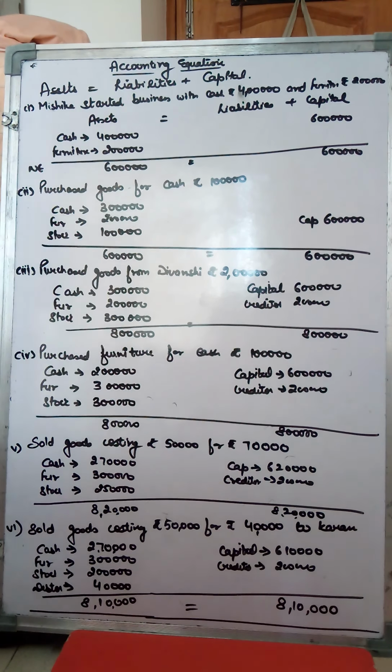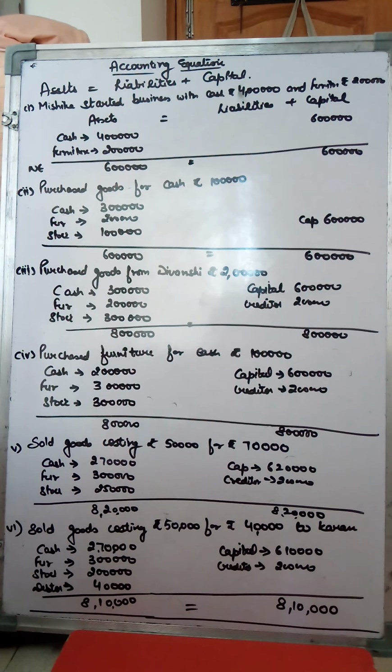Say for example, you go to the market and you want to buy a pen. When you go to the market and purchase it, there is one thing that is going out from your hands, that is your cash. Say you have purchased a pen for rupees 20, so what you will get in is the pen, but what is going out from you is cash of rupees 20. So that is the dual effect: one thing is coming in and the other is going out.